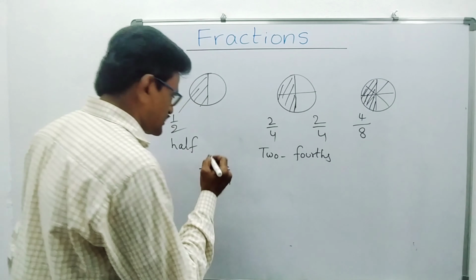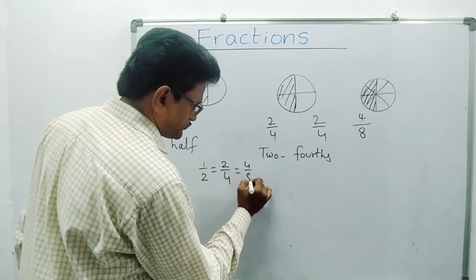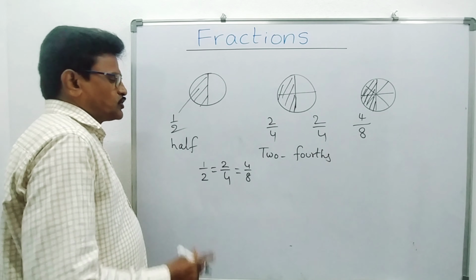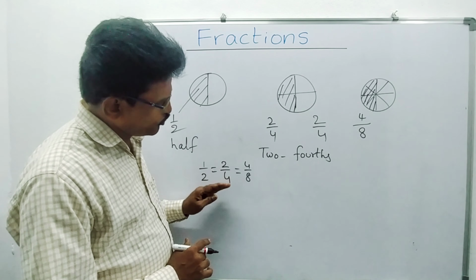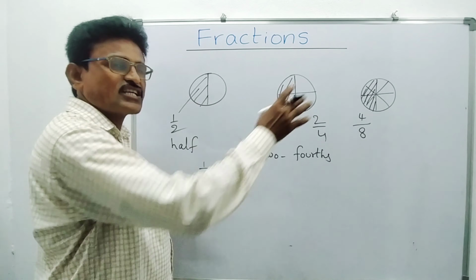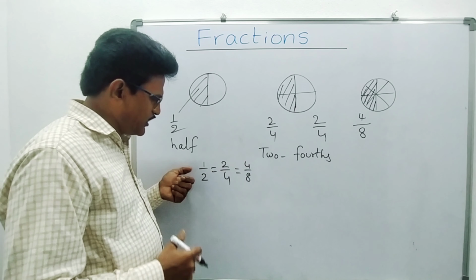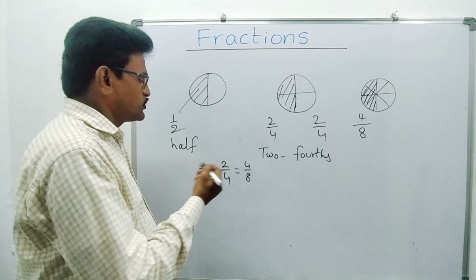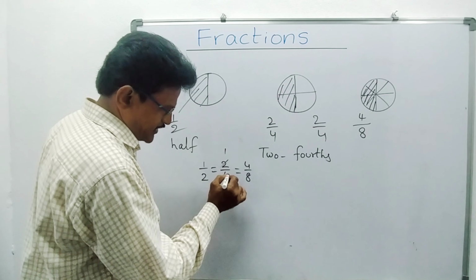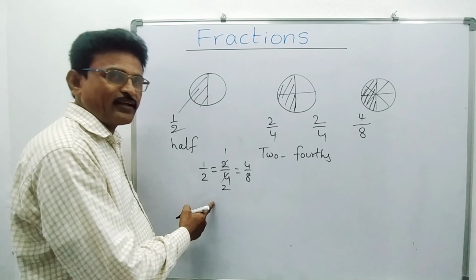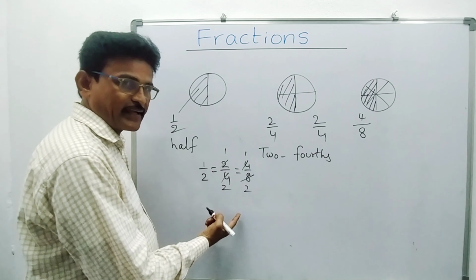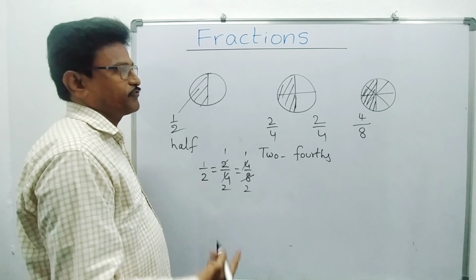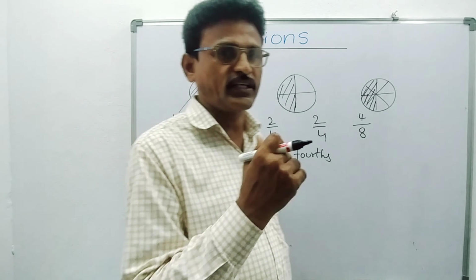That means this is nothing but 4 by 8. Okay? So if you observe all this, 1 by 2 equals 2 by 4, 2 by 4 equals 4 by 8. Even in figures also, all these are equal to 1 by 2. Is it or not? You see, you can cancel like this. 2 ones are 2, 2 twos are 4. Again you are getting 1 by 2. 4 ones are 4, 4 twos are 8. Here also you can get again 1 by 2. Is it? From the figures also we are observing the same thing.